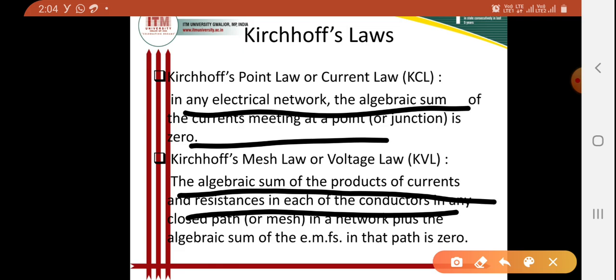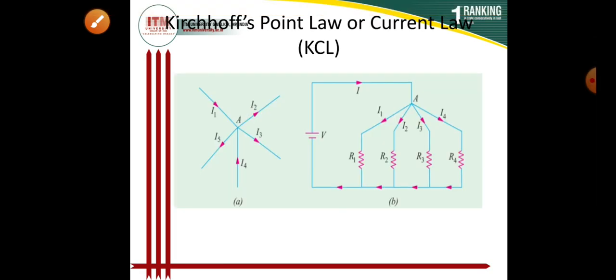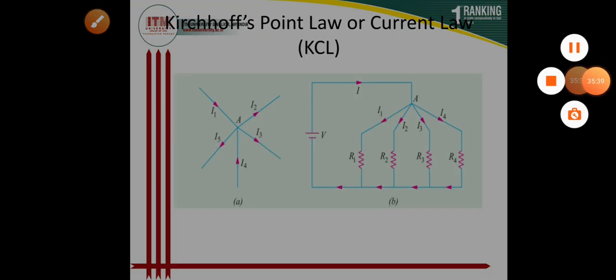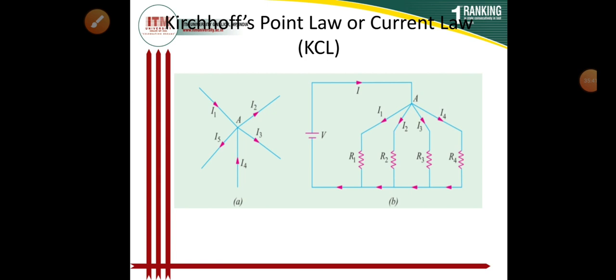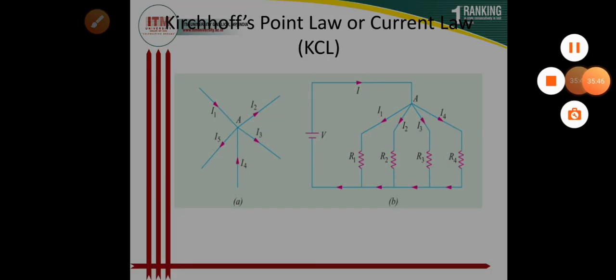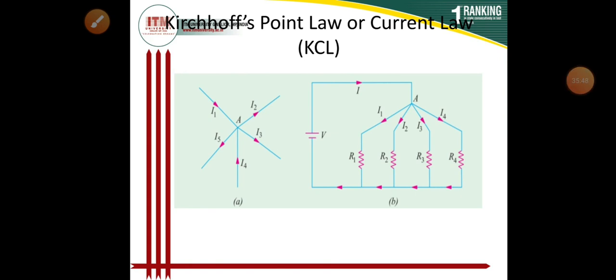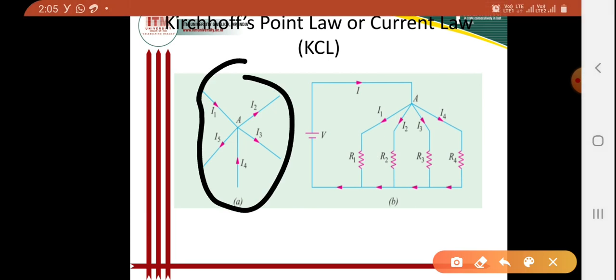Now, coming to the discussion of Kirchhoff's point law, or KCL, briefly. Here I am showing some figures; this is a junction and this is also a junction.